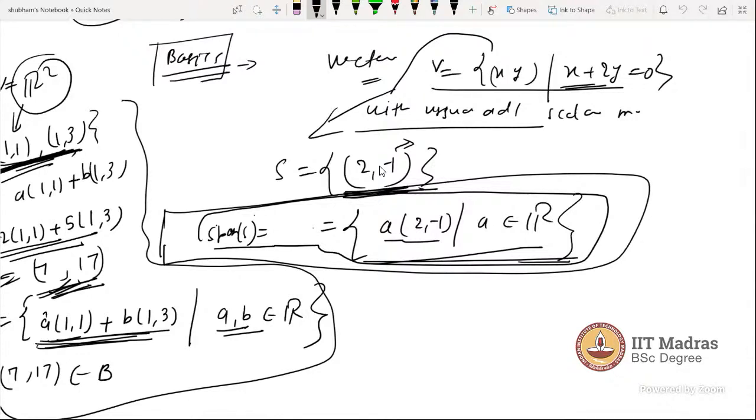So you mean to say span has nothing to do with this vector space at all? No, actually, it is very important. Yeah, that's what I wanted to know, sir. So here, not all, because a belongs to R. So all scalar multiples of (2, -1) which satisfy the operation is the span, right? The operation is itself defined because it is inherent in this.